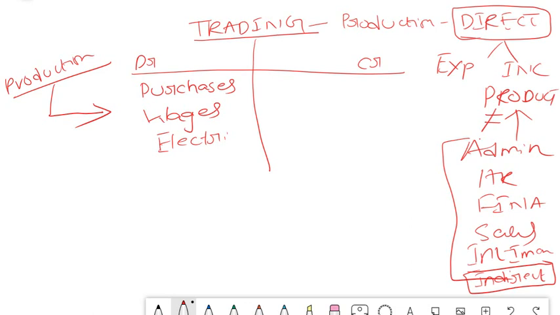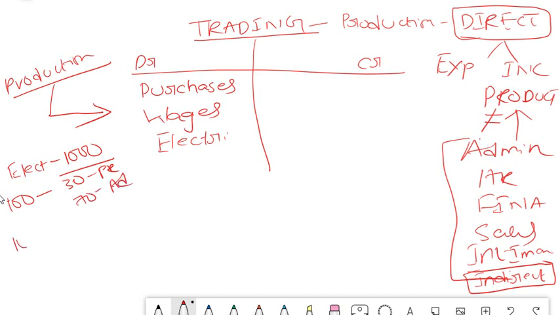In exam, a question can be given like this: electricity total expense 1000, and they may give you a proportionate basis, like there are total 100 staff, 30 are working in production and 70 are working in admin.